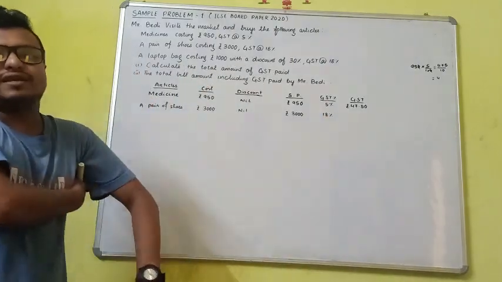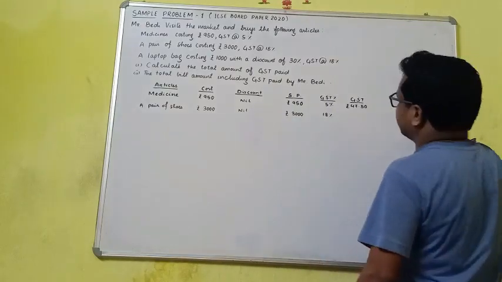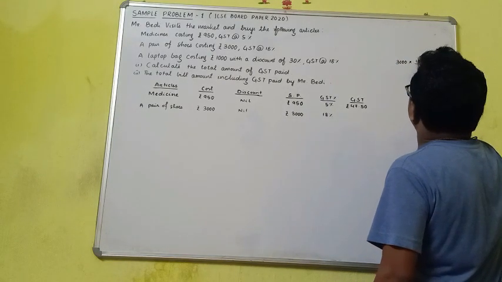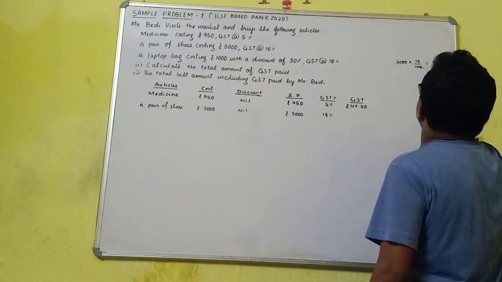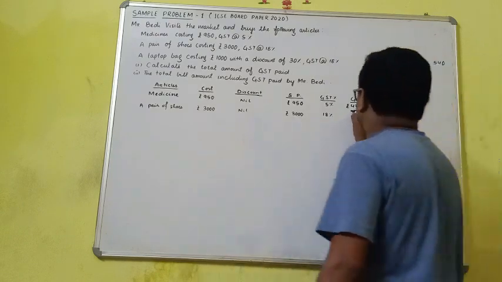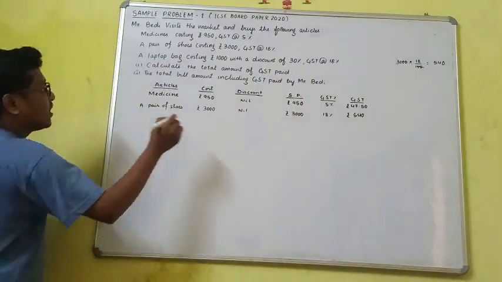We can calculate directly 3,000 into 18 by 100. So 0 cancels, 18 times 3 is 54, then one 0 is there, 540. So rupees 540 is your GST for the pair of shoes.